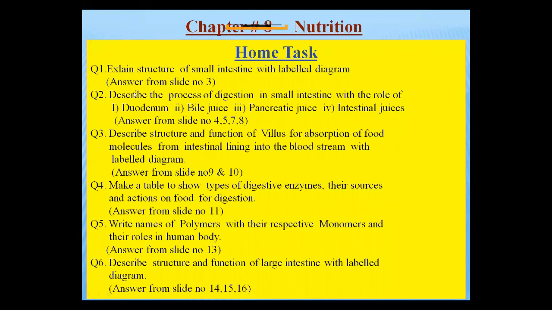There are 6 questions. Explain the structure of the small intestine with a labeled diagram, okay, but you will draw this from my slide number 3. You will draw it, okay, answer from slide number 3. Describe the process of digestion in the small intestine and the role of the duodenum and bile juice according to this. These are slide numbers 4, 5, 7, 8.